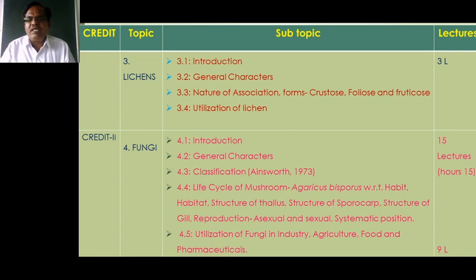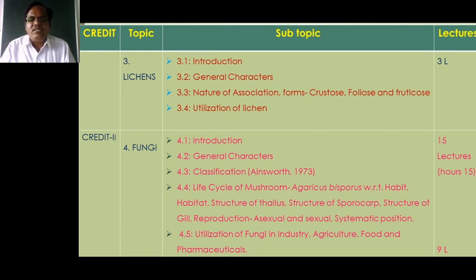The fruticose lichen is the suspended lichen which remains attached to the substratum, especially to the branches of the stem. These suspended lichens have fruiting bodies in the form of apothecia, in which ascospores are found.